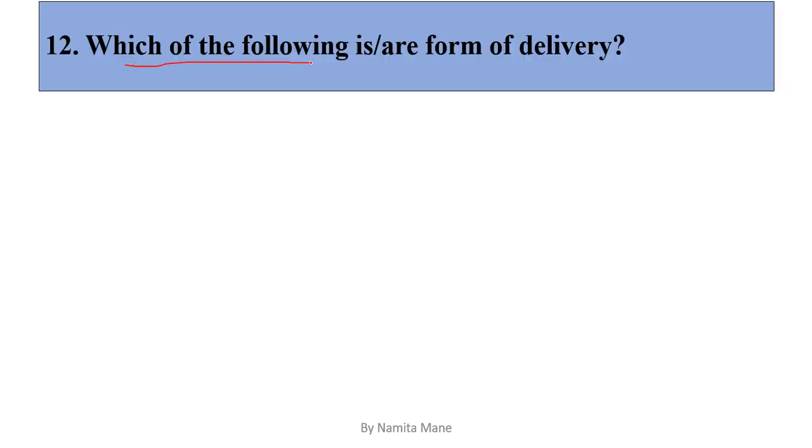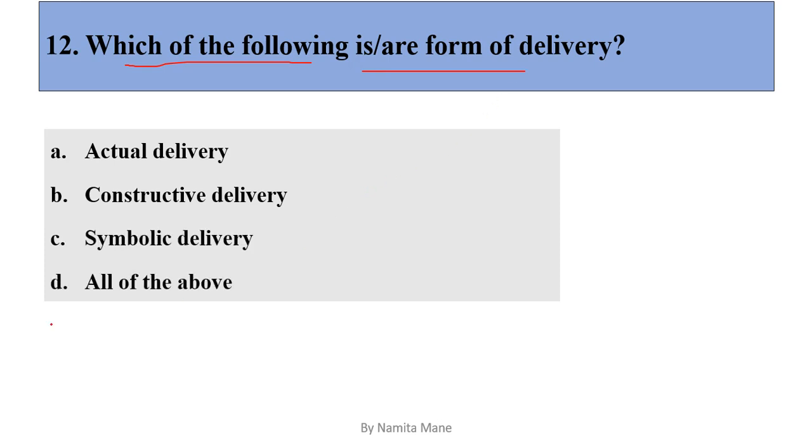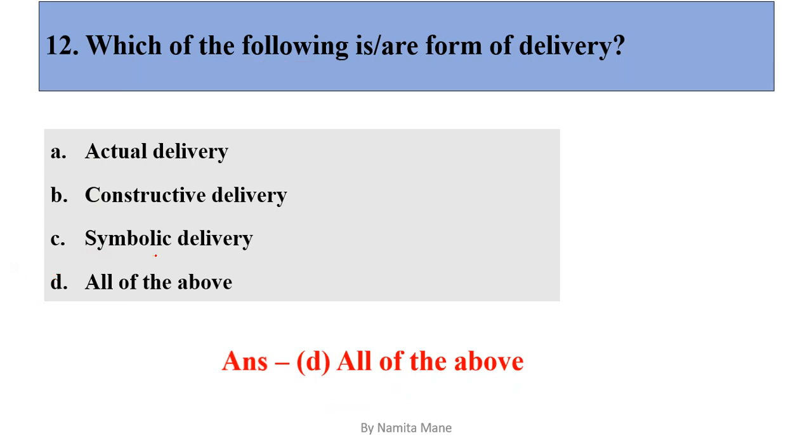Next question. Which of the following is a form of delivery? Options are option A actual delivery, option B constructive delivery, option C symbolic delivery, or option D all of the above. So the correct answer is option D, all of the above. So actual delivery, constructive delivery and symbolic delivery are the forms of delivery.